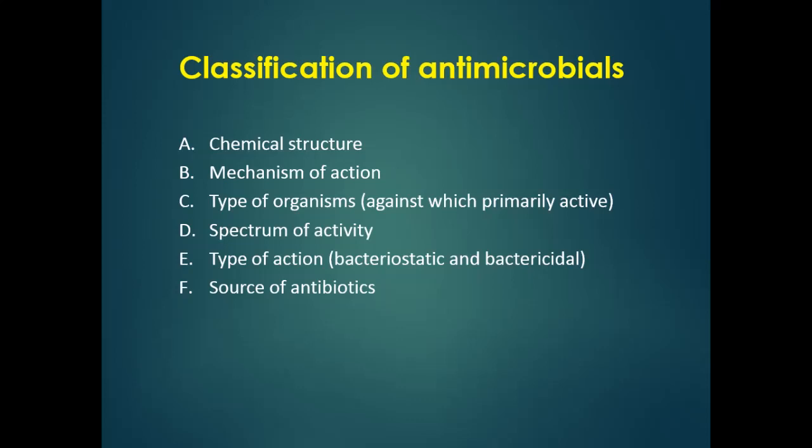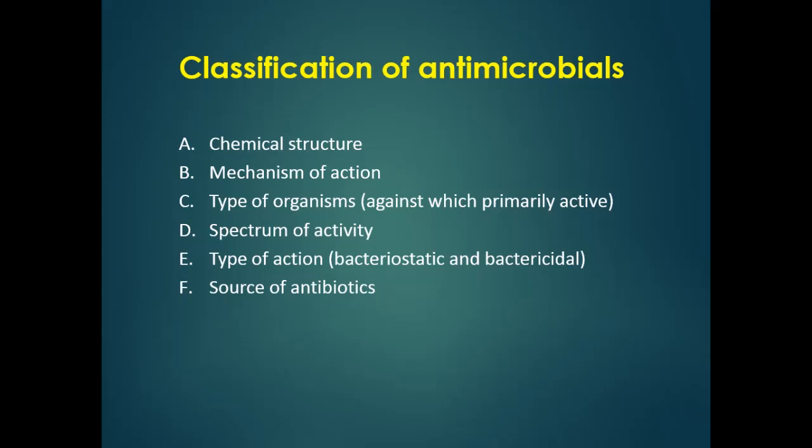Another type of classification is based on the type of action. According to the type of action, there are two classes, bacteriostatic and bactericidal. Those agents which inhibit the growth of the microorganism are called bacteriostatic.